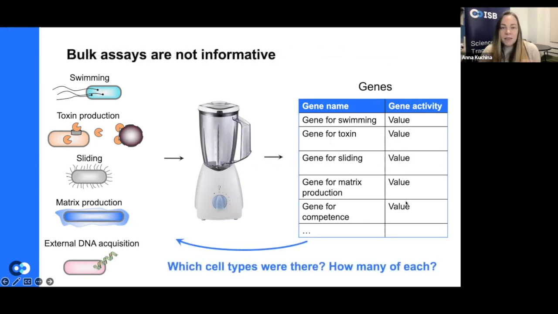But these assays are very limited in terms of information we can get out, because this doesn't tell us which cell types were there, how many of each, and also where they were.